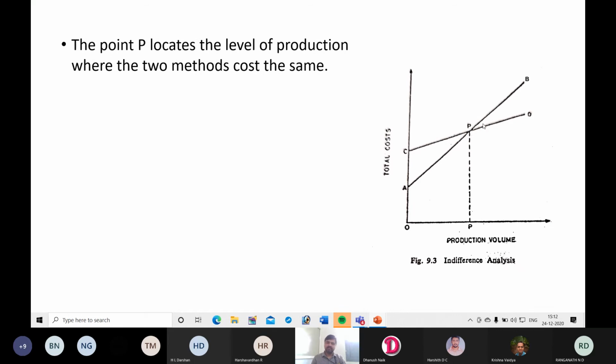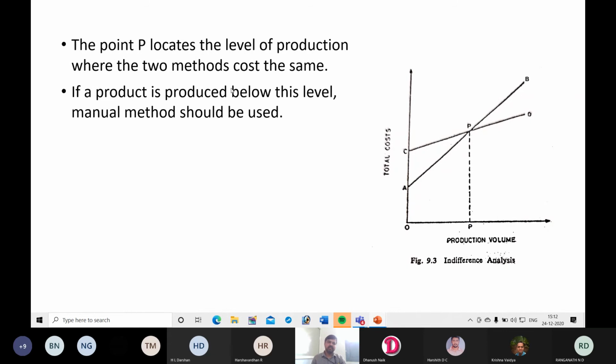The point P locates the level of production where the two methods cost the same. Two methods means manual and automation. If a product is produced below this level, that means if the production volume is less than P, suppose for example the value of P is 50,000, if the product is produced less than 50,000 and later there is no demand for that product, or there is no life for the product, then the company should prefer manual production.